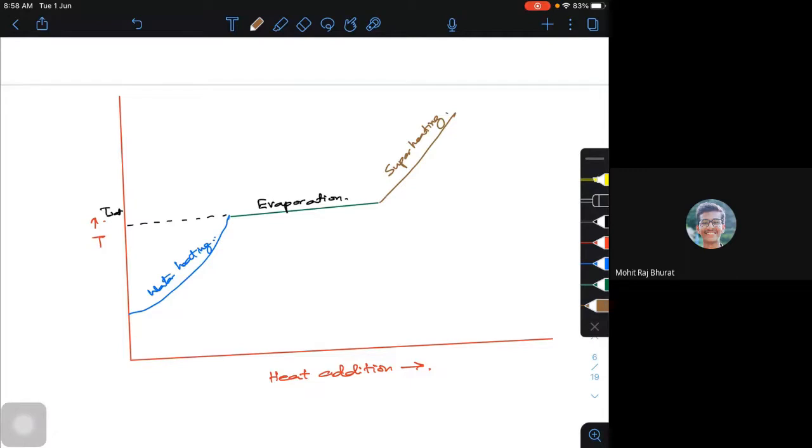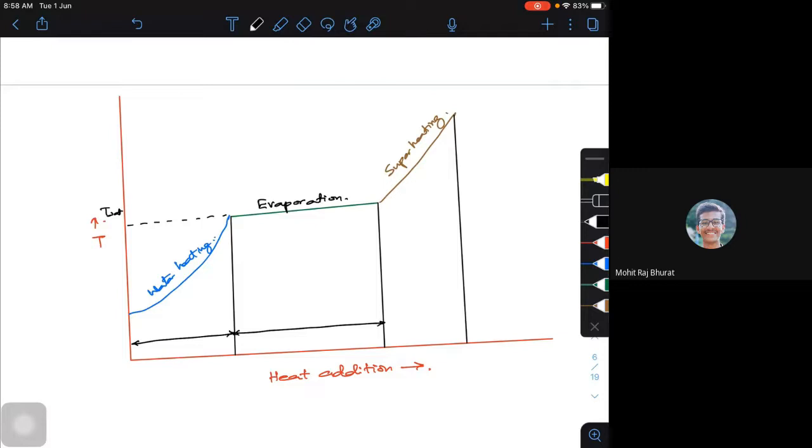Now, if I try to draw this vertical line at any given point, and try to define what these are: what is this called? What type of heat is this called? And what is this called beyond this particular point?